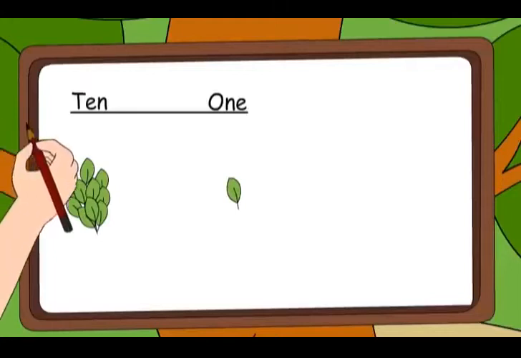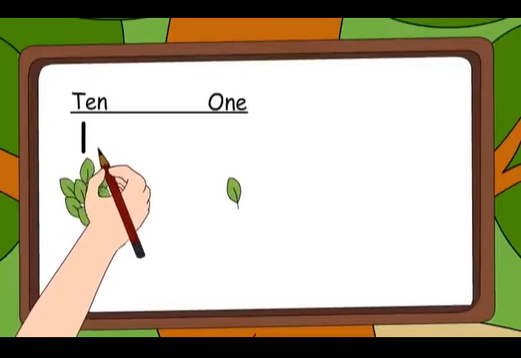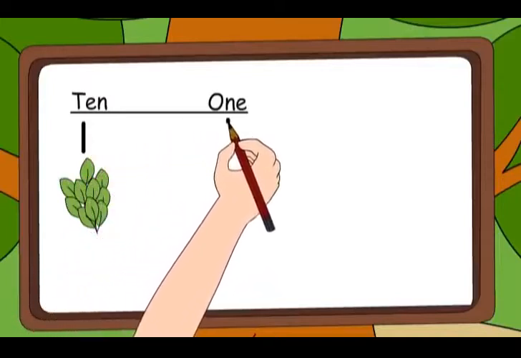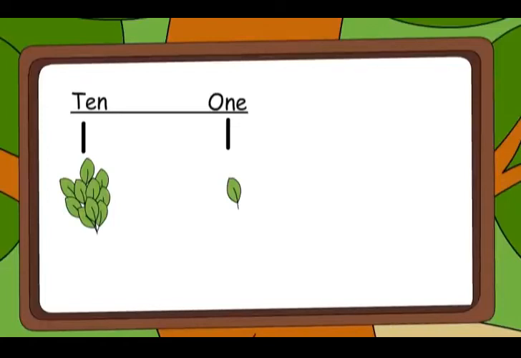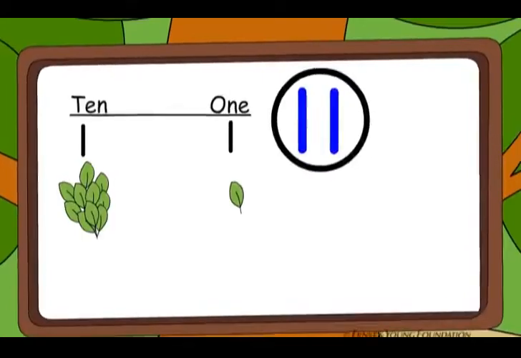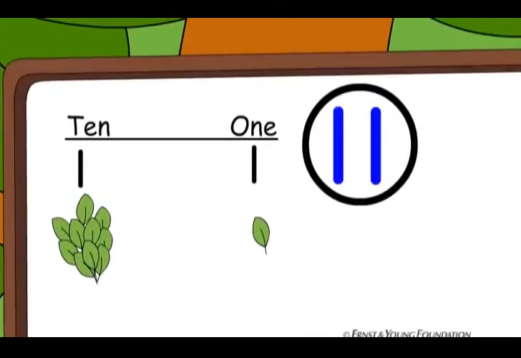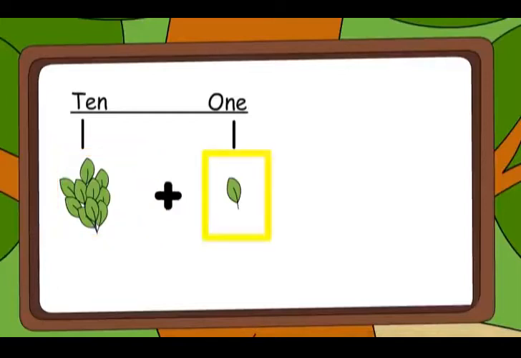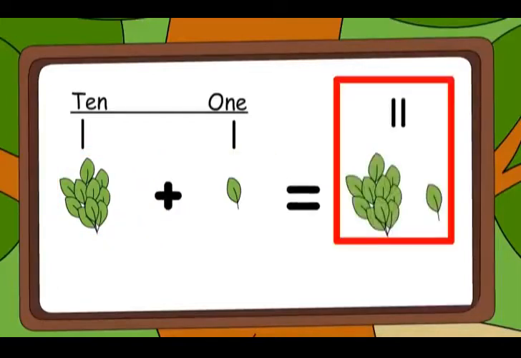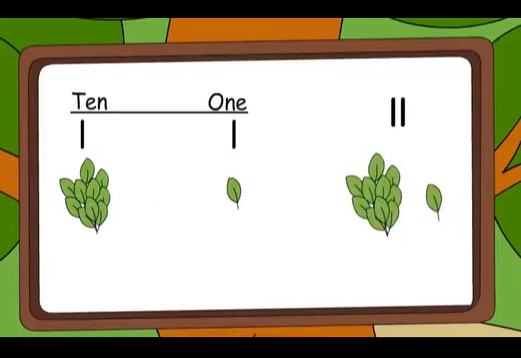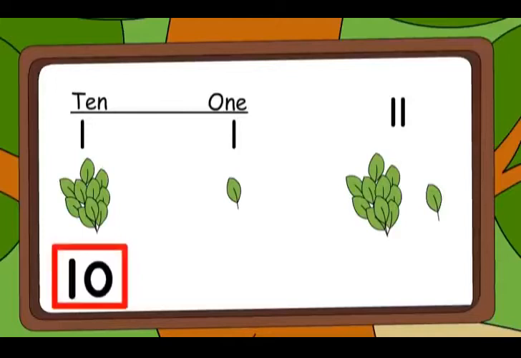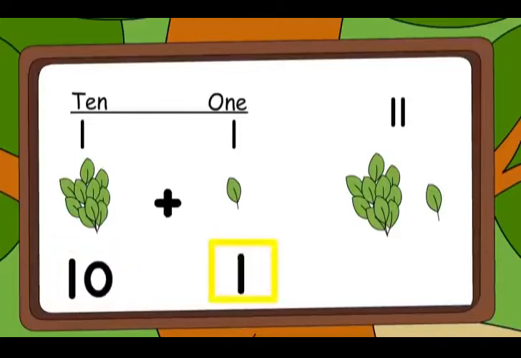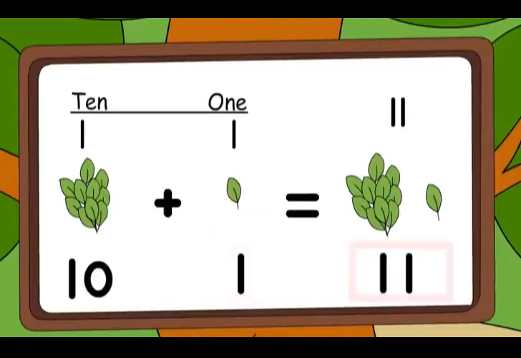Let me write it. 1 ten and 1 one. Look, 1 ten and 1 one make 11. There are 11 leaves in all. Yes, 10 leaves and one more leaf is 11 leaves. That's right, Buzz. 10 plus 1 is equal to 11.